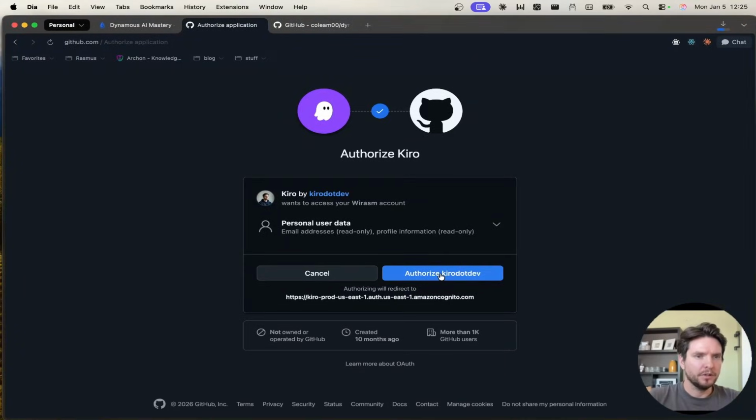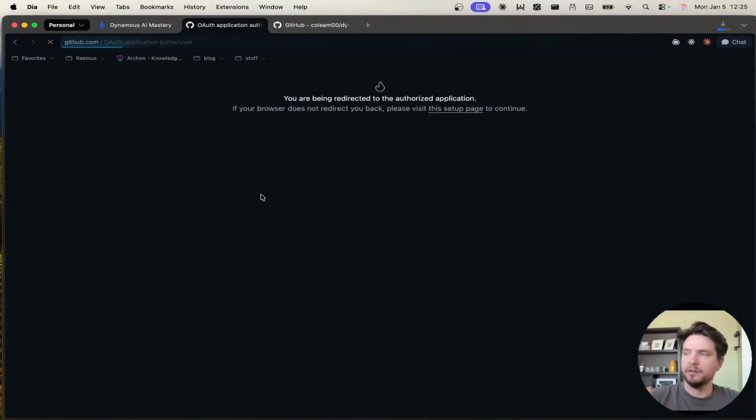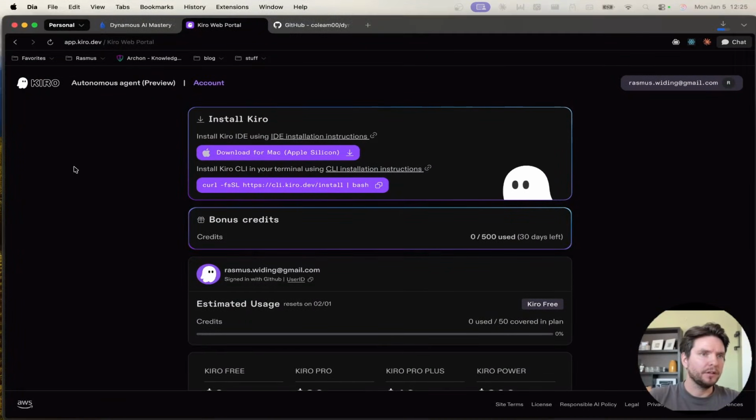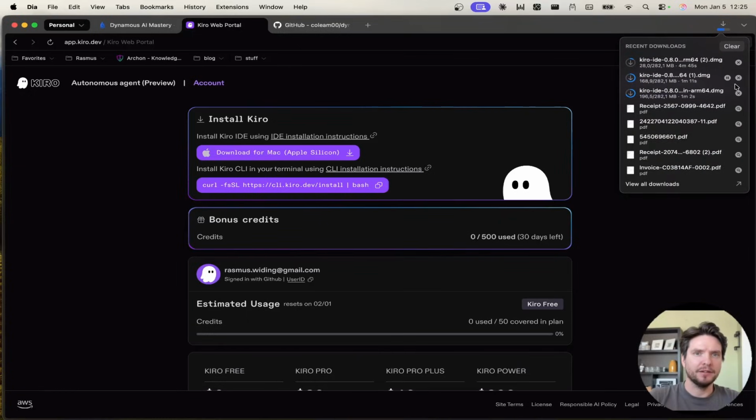Okay, so I'm using GitHub here to sign up for Kiro. And let's see. Okay, here we go. Install Kiro, download. Let's see if this one works. Something happened, but no indication that anything is downloading. Let's see. Downloads folder. Okay, I can see it in my downloads. I just can't see it in my browser. Here we go. So now you can see that actually I'm downloading a bunch of different versions of it here.